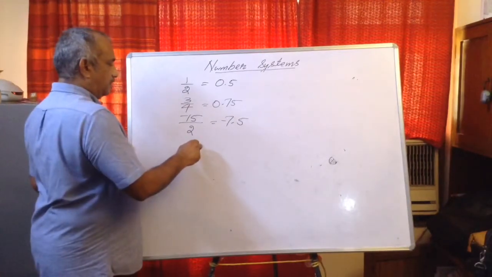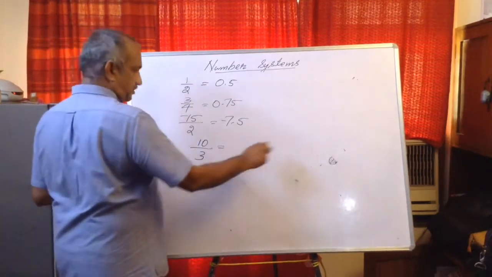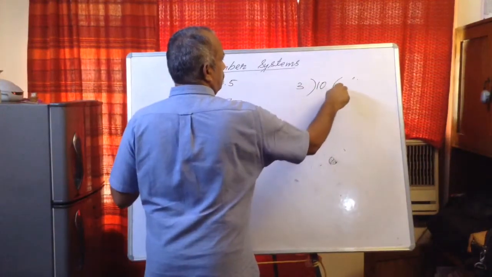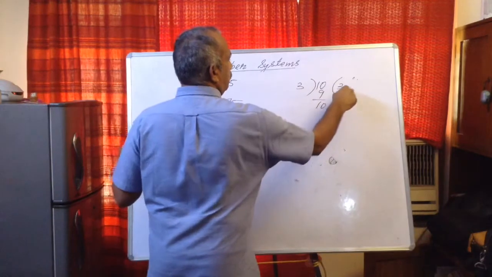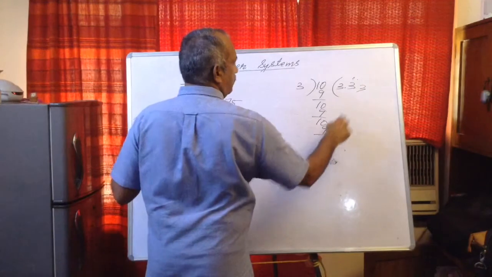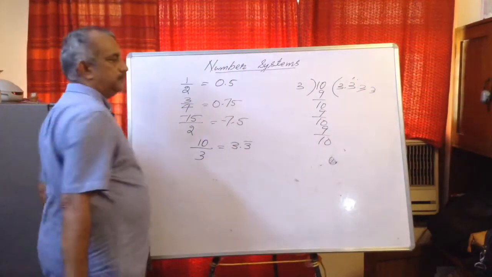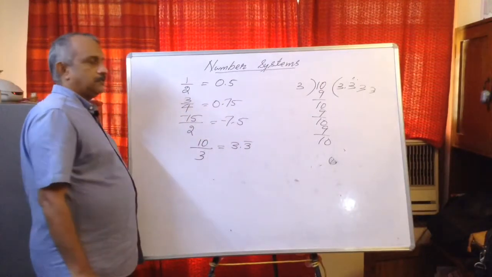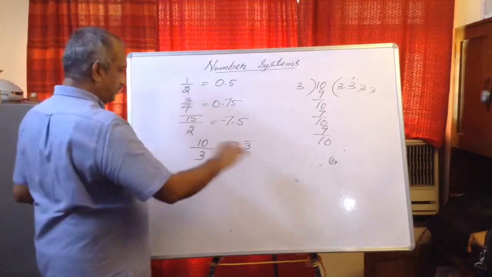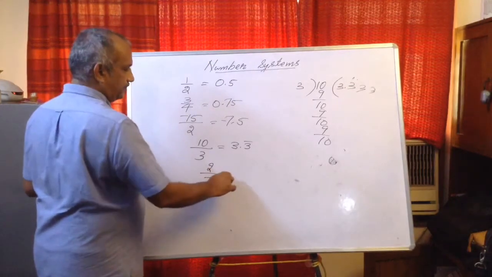Now see, 10 upon 3 is equal to, just now we have seen, I'll do once again, 10 divided by 3. 3 times 3 is 9, 1, 10, and again 3 times 3 is 9, 1, 10, and so on. So it is 3.3 bar, because it is repeating. Bar says that the digit is repeating again and again. Now let us take a different one. Say for example, 2 upon 7 is equal to.